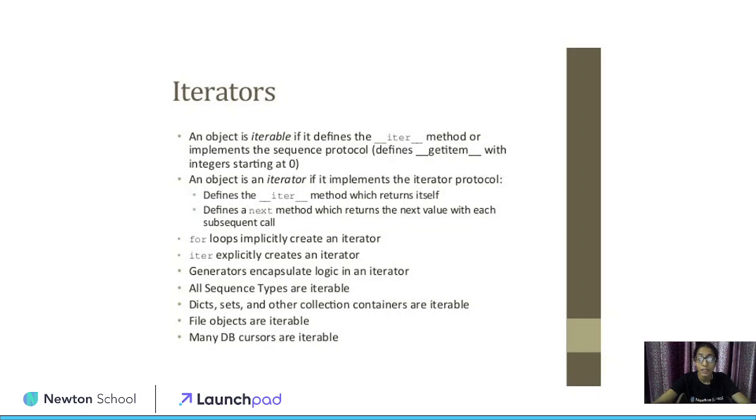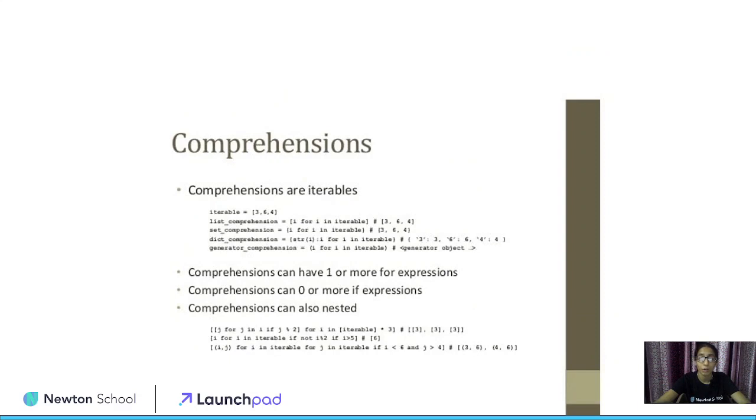There are many databases used for iterables to store files and to perform operations. So what are comprehensions now? How are comprehensions done? That means it can have more than one value with a particular expression.